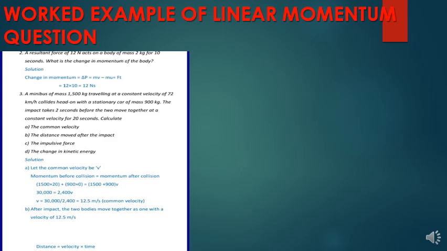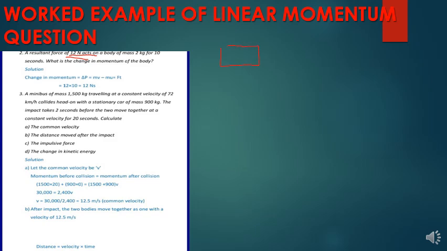So here we have a worked example of a linear momentum question. How do we deal with it? Let's start with number 2 over there. The question says a resultant force of 12 newtons acts on a body of mass 2 kilograms. Let us just draw this.